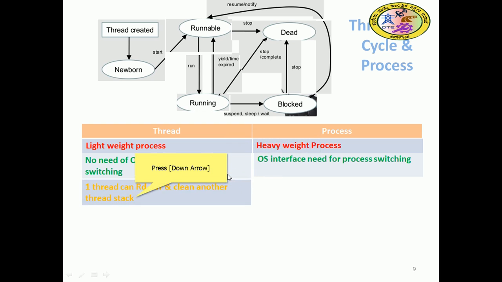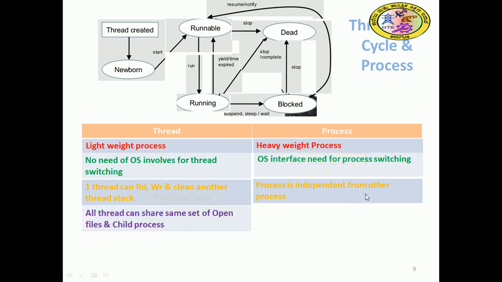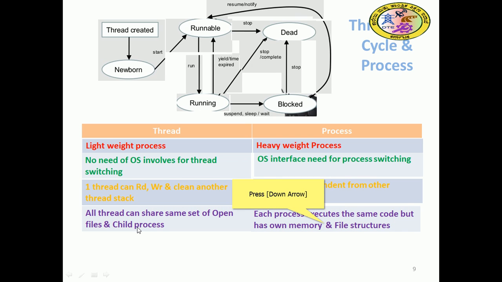One thread can read, write and clean another thread's stack, right? A thread can access other threads' information, they can read, write or destroy it. A process is independent from other processes, it does not do so. All threads can share the same set of open files and child processes. If a process has open files, those files can be used by many threads. Each process executes the same code but has its own memory and file structure, so they cannot share files or disturb each other's information.